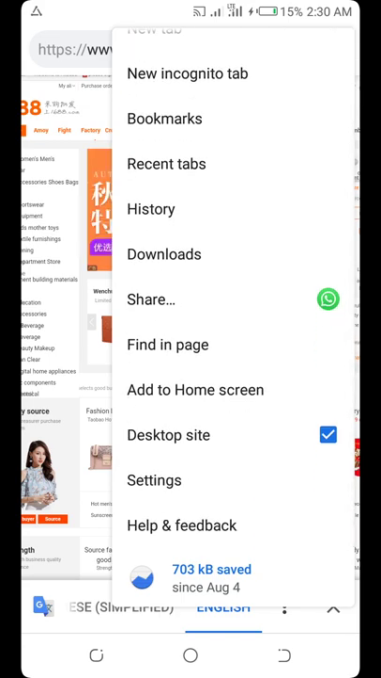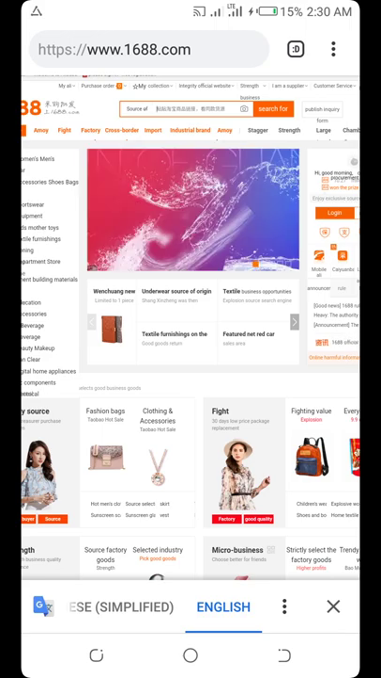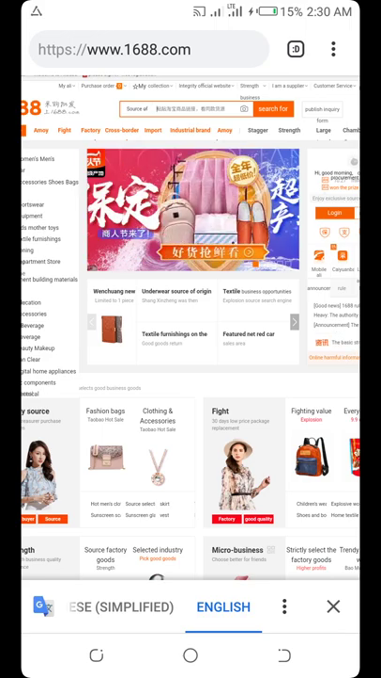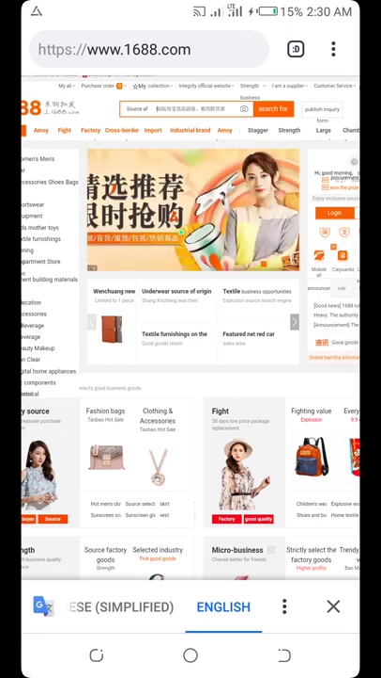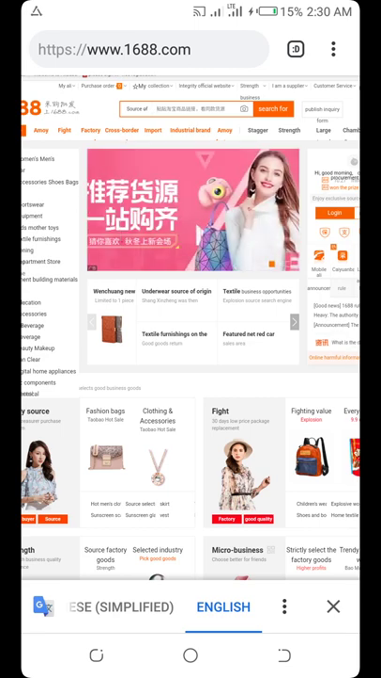If it's not on desktop site, if you're using phone, there are so many features you will not be able to be seeing on 1688. And if you're using laptop, it's better to use laptop to search on 1688 because laptop will give you varieties. Laptop will give you even the videos of the product you want to buy. You can download their videos, you can download their pictures to use to do your own marketing.